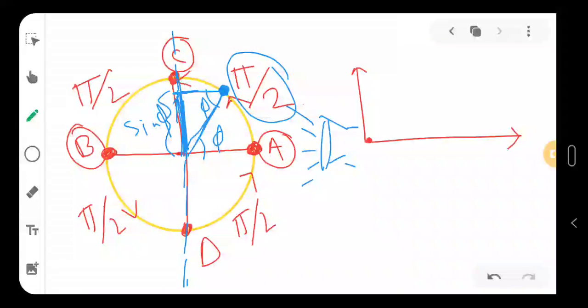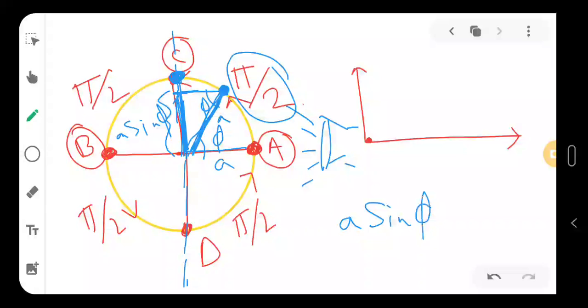If this hypotenuse is a, let's say the radius is a here, then this will be a sine phi, right? You can see that a sine phi will be maximum when this stone comes here. This is a little bit tricky and a little bit confusing, but gradually you will understand.